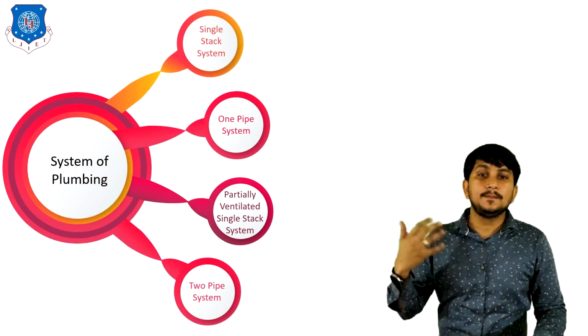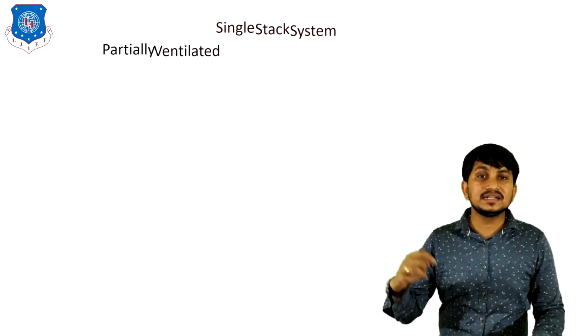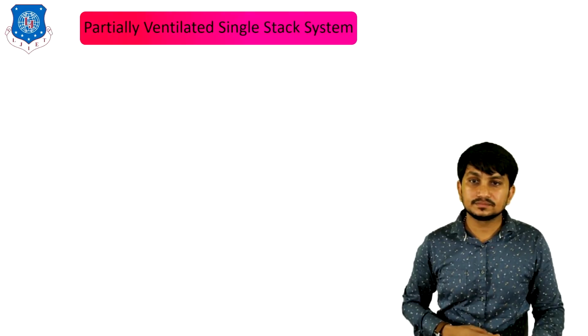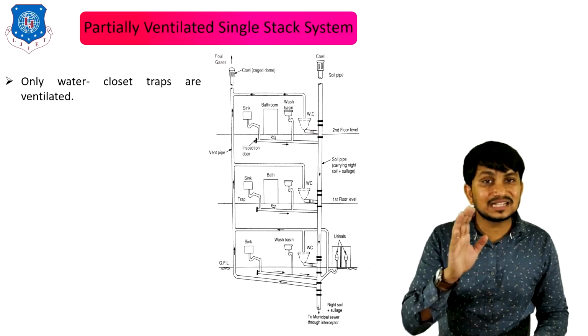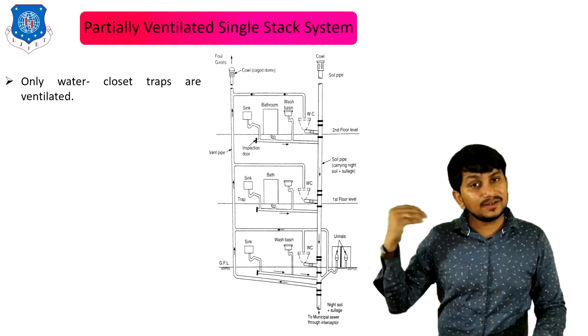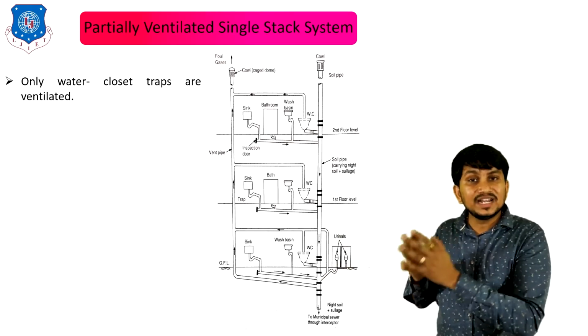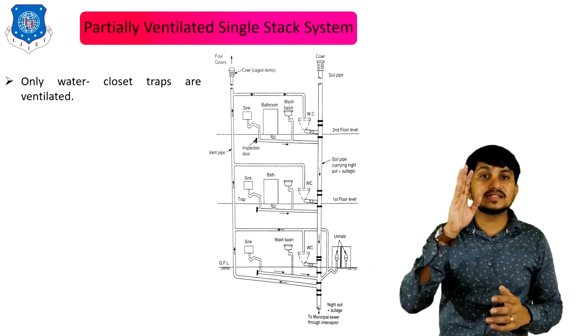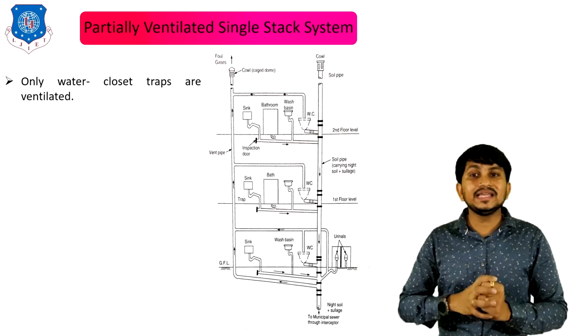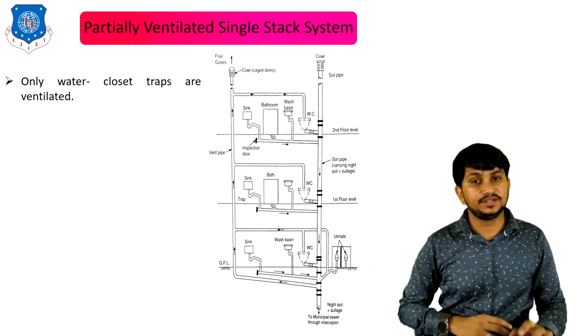Now let's discuss the partially ventilated single stage system. Only water closet traps are ventilated in this type of system. In the one pipe system, the ventilation pipe is attached to all the fixtures, while in the partially ventilated single stage system, only water closet traps are ventilated.